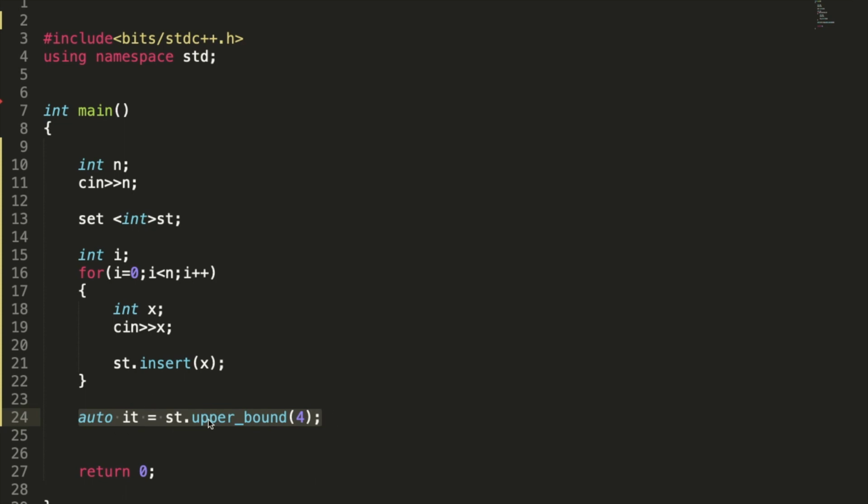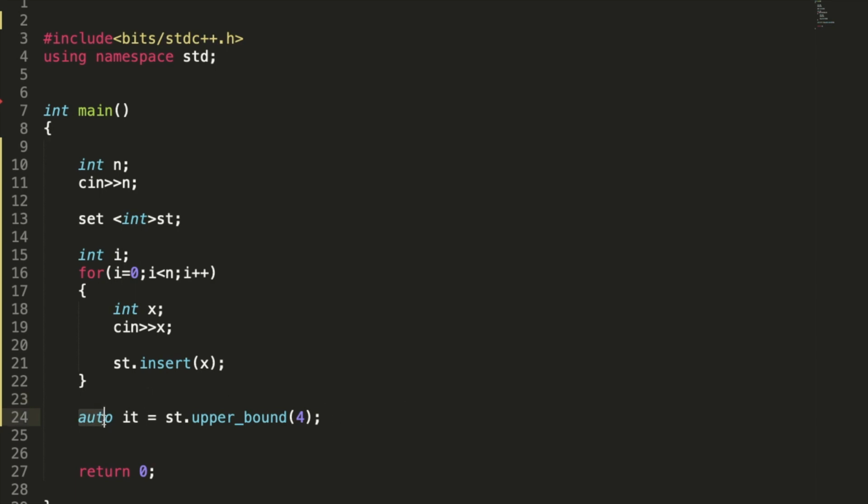I have already told you what upper bound of 4 will give. Upper bound of 4 will give the next greater element, which is greater than 4. Suppose the set contains, let us take an example, 2 3 4 5. Suppose the set contains these 4 values, so the upper bound of 4 will give 5. Make sure it is going to give 5, because upper bound gives an element greater than the element itself, and the lower bound of 4 will give 4 itself. So it is going to give the address. We need to see, address is of no use for us. We need to get the value itself.